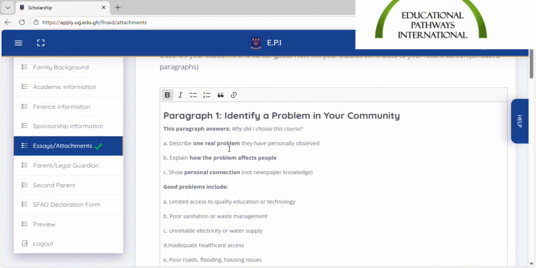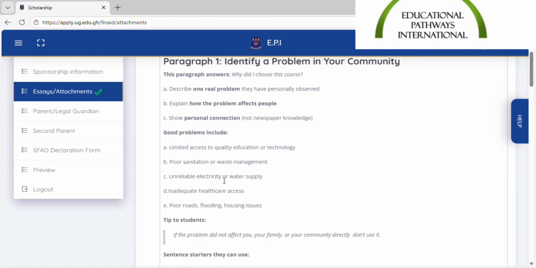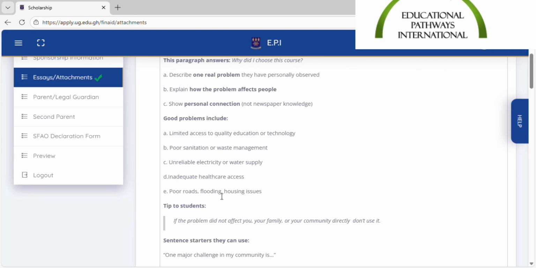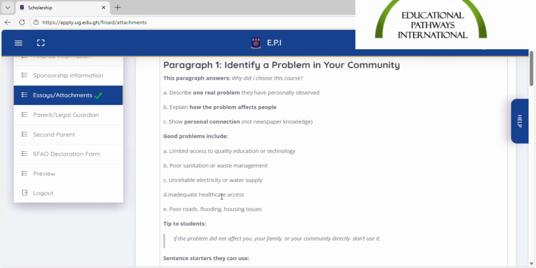So A, you have to describe one real problem that you have personally observed in your community, explain how the problem affects people in your community, and then show personal connection to the problem. And some of the good problems you can list in your community is, let me say, access to quality education or technology, which is actually a big deal in Ghana. You can talk about poor sanitation or waste management. You can talk about unreliable water supply, which is also a very big thing in Ghana, and electricity. And you can also talk about inadequate healthcare access in Ghana or poor roads, flooding, and housing issues. These problems are big deals that a lot of people in Ghana face.